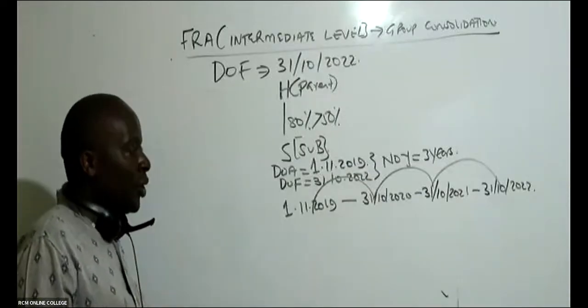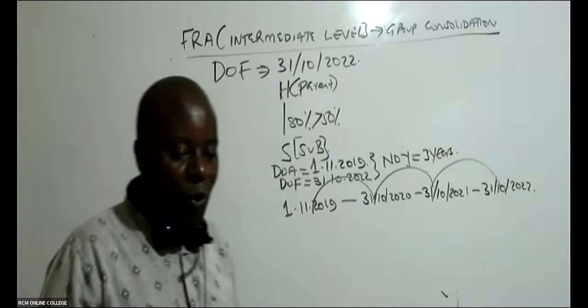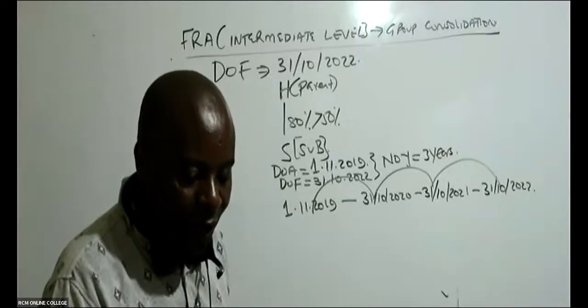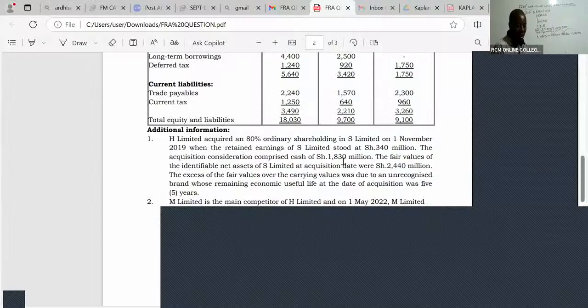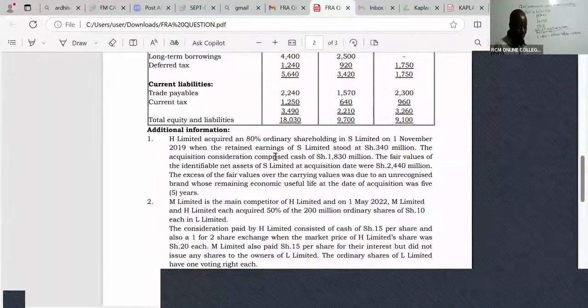Thank you very much. So then we go to the group structure. I don't have to read so much. Look at note 2. Note 2: M Limited is the main competitor of H Limited.